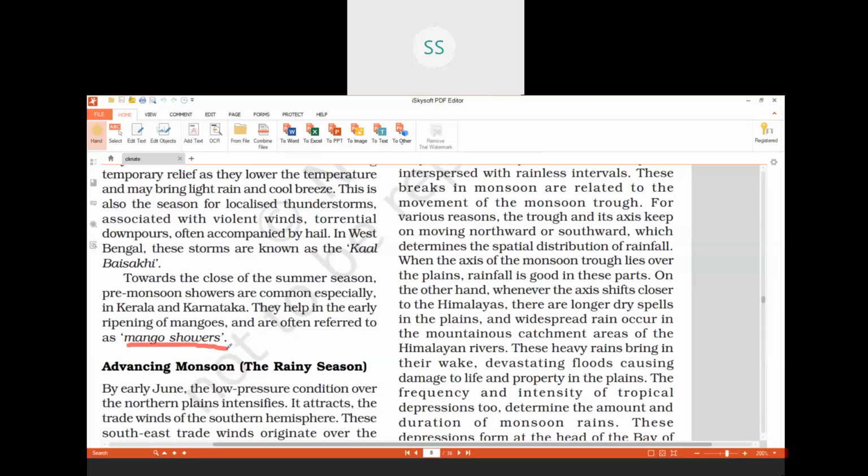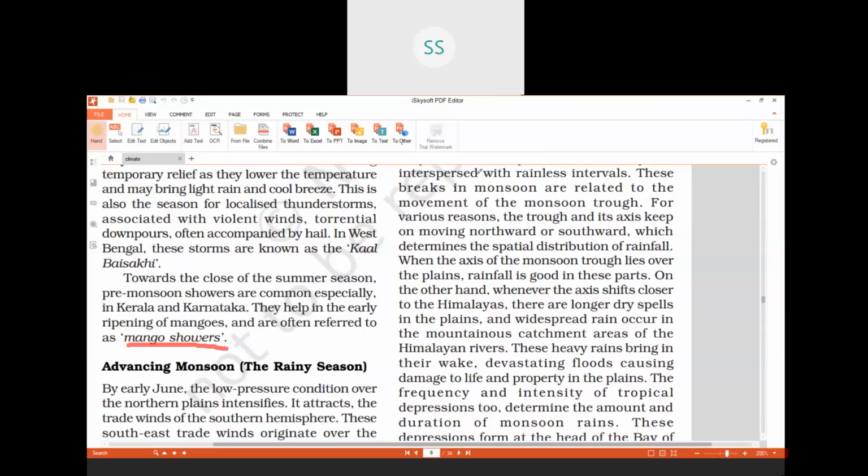But if you go to southern India, to Kerala, Karnataka, here you will get mangoes in the months of March and April. By the time you go in June, the mangoes are over. So the ripening of mangoes depends upon the monsoons. So that completes your summer or the hot weather season also, children.